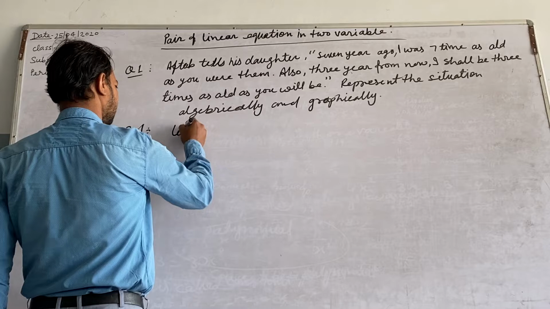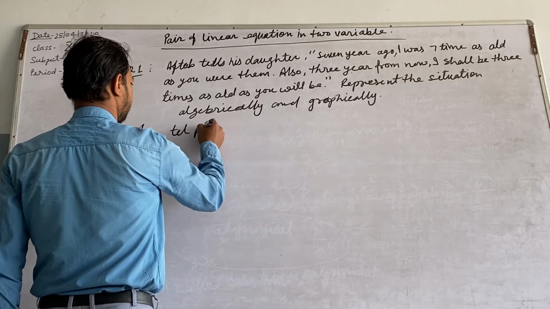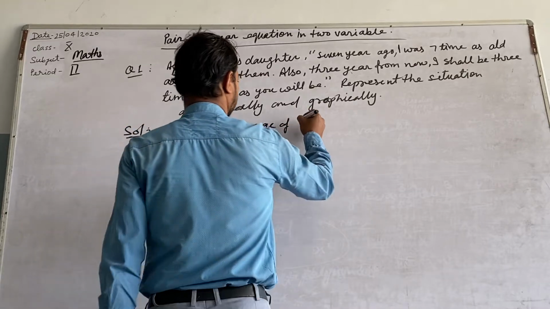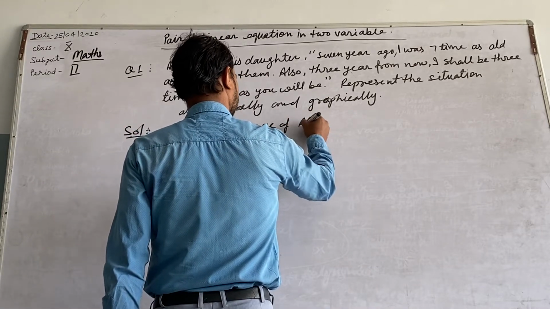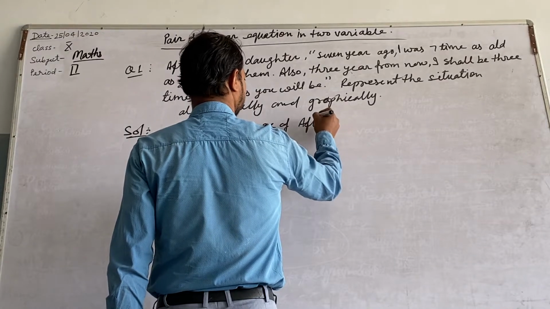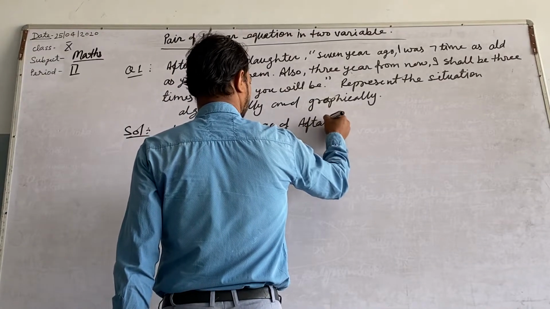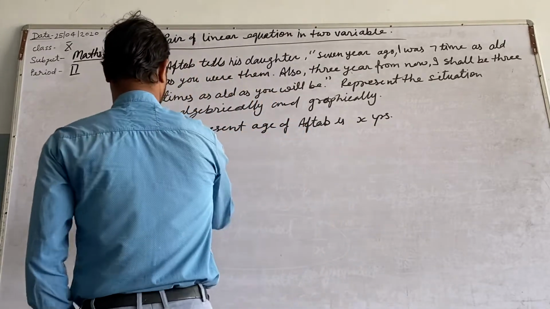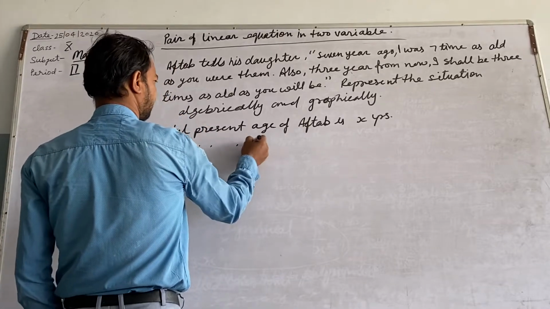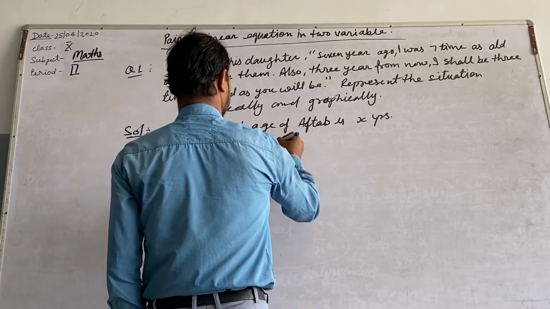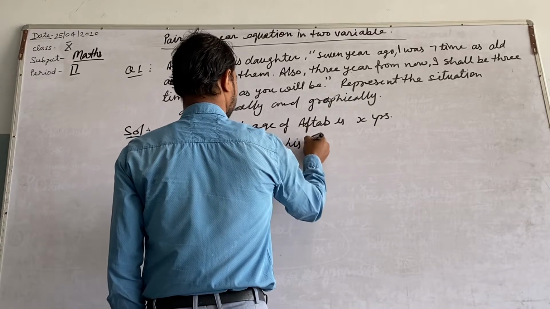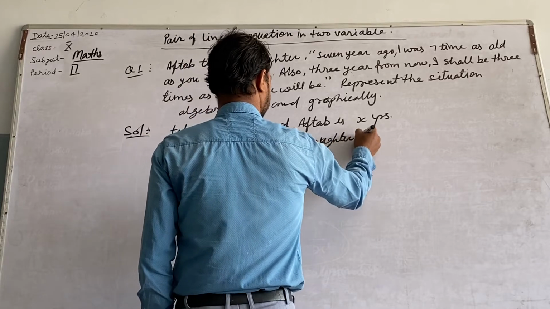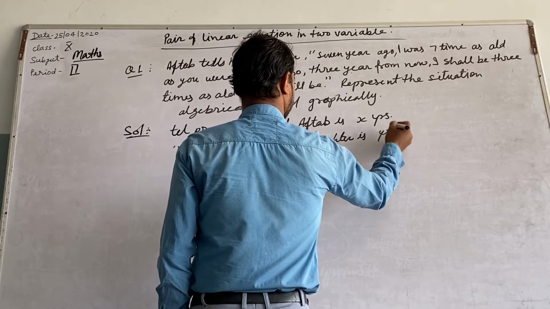Let the present age of Aftab be X years and the present age of his daughter be Y years.